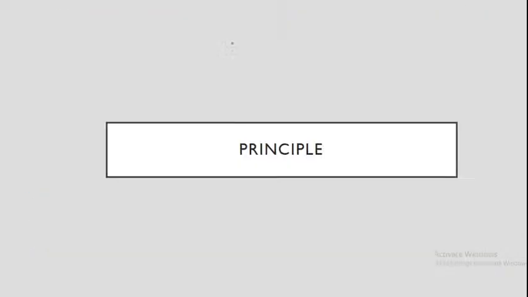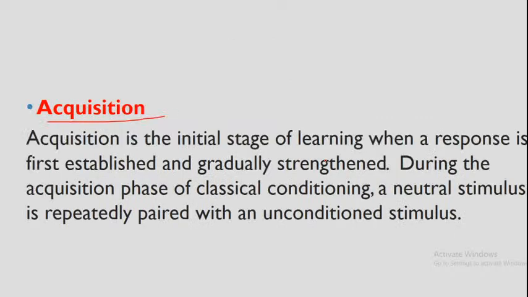Now we move on to the principles of this theory. The first principle is acquisition. What is the meaning of acquisition? Acquisition means you gain something, right? You learn something. And based on that, when you gain something and respond based on it, that is also called acquisition.